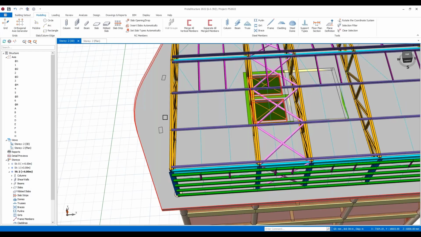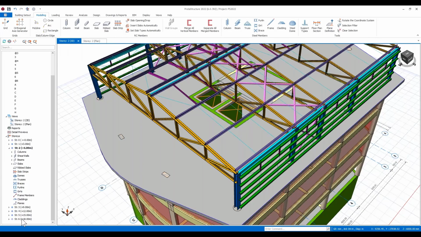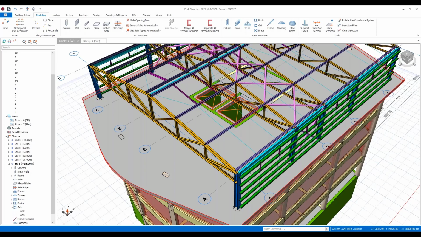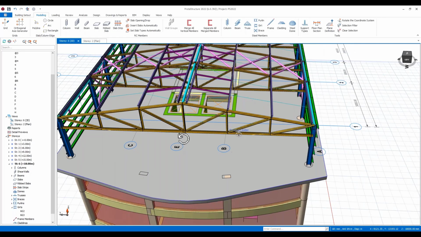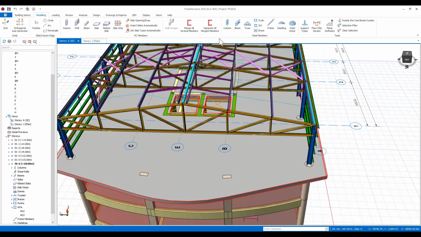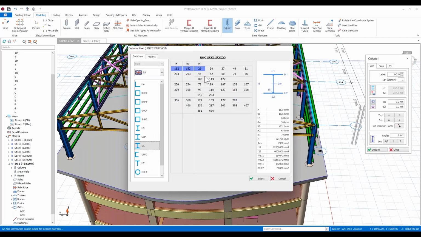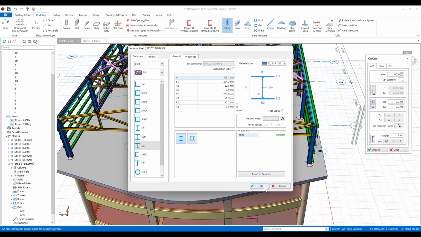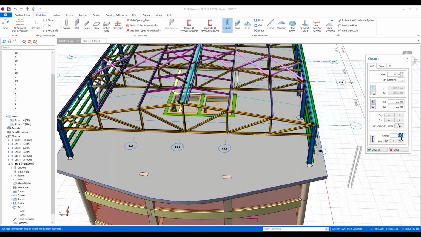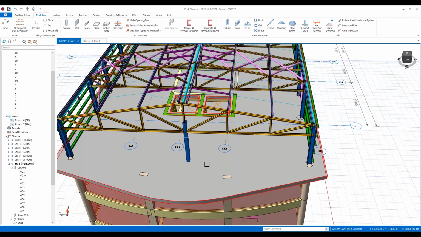Okay, and let's come back up to the roof. So I'm going to maybe at the end here, I'm going to just use column, and maybe this time round I'll use a sort of a smaller column than I had before, maybe something like a 52. Okay, we can select this, and then I'm going to just orientate it differently. So I'm going to choose to orientate it 90 degrees, and I'm just going to assign that column in here. So you can see I've put a wind column in here.